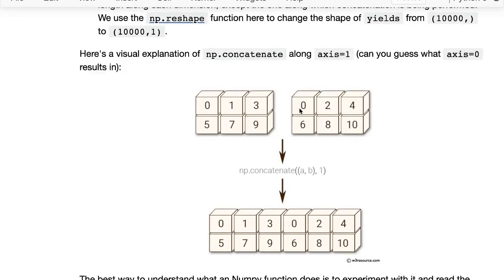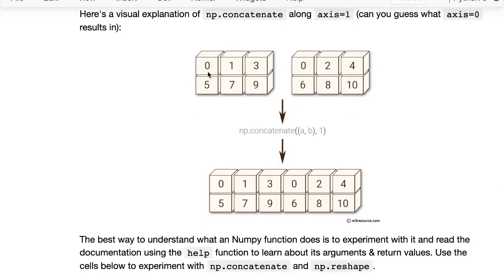So here is the visual explanation of concatenate. What we had here, let's say this was the yield. This was the data for the regions: temperature, rainfall, humidity. And in our example, we only had one column of output, so you can ignore these two. We simply had the yield of apples here.